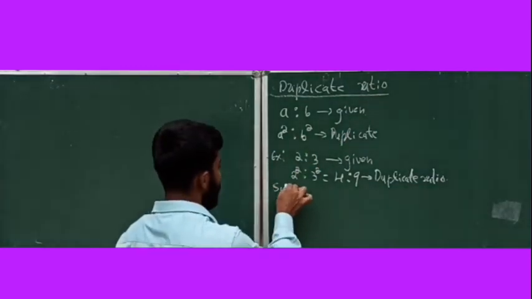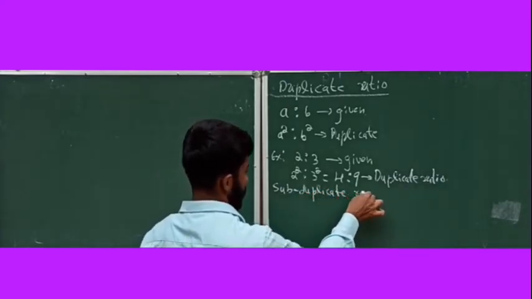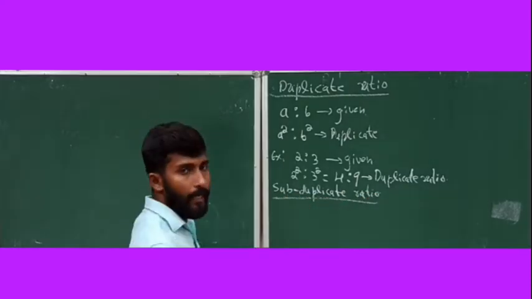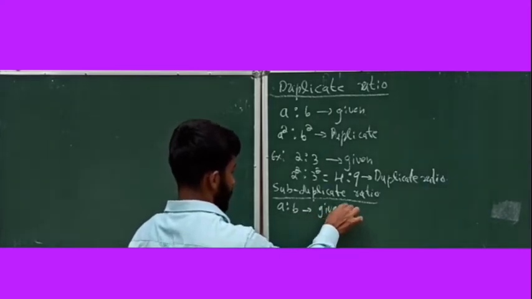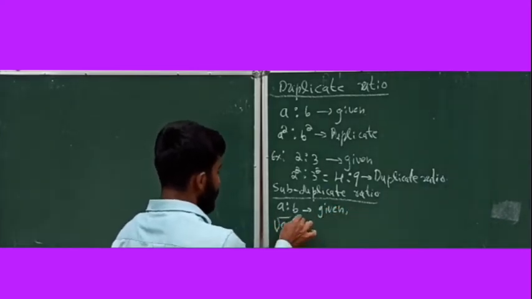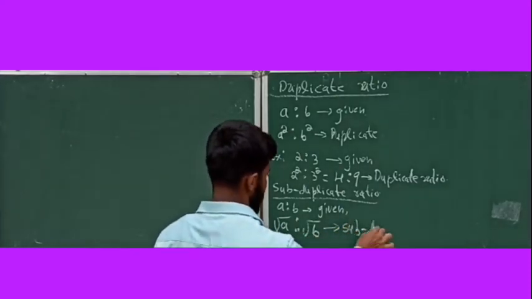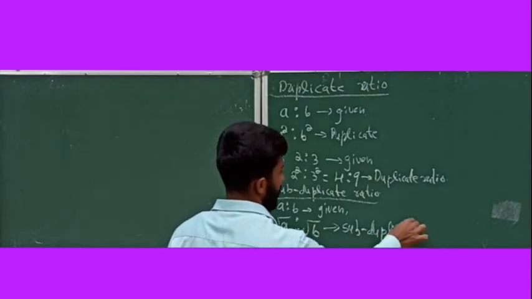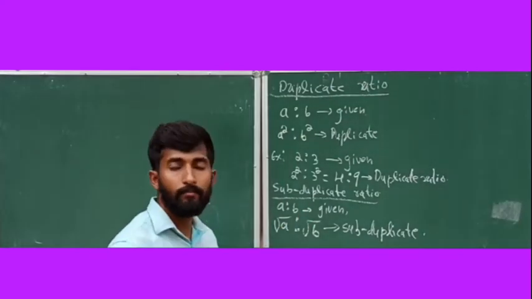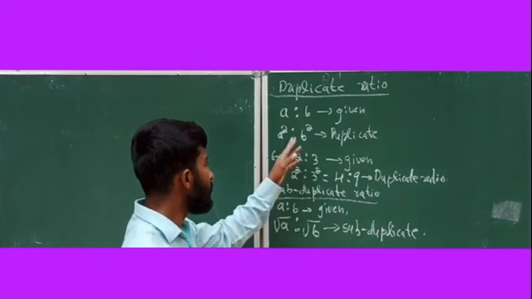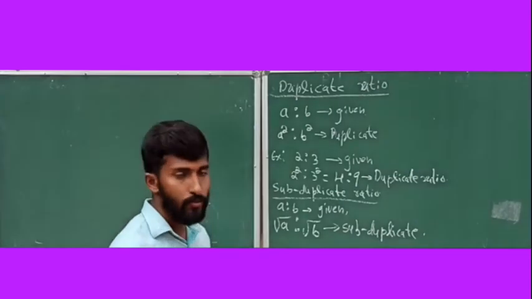Next is subduplicate ratio. Again see, a ratio b is the given ratio. Then square root of a ratio square root of b is called subduplicate ratio. Clear? Duplicate ratio and subduplicate ratio. Duplicate ratio means a square ratio b square. Subduplicate ratio means square root of a ratio square root of b.